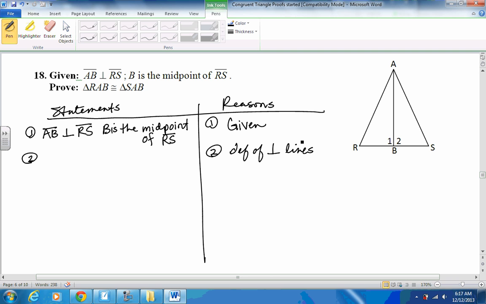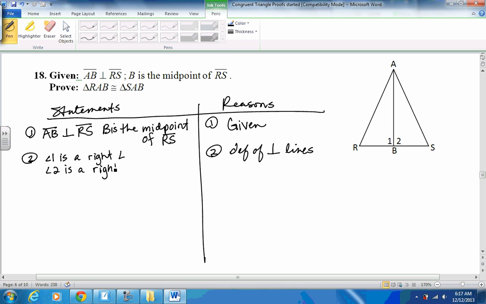So what right angles do we have? Maybe you have an idea where this is going to go and you do something else first, but I like to just take what they give me and see where it leads me, and then worry about how it's all going to fit together secondly. So I have the definition of perpendicular lines. I should be saying a couple angles are right angles, if you saw that on your gold sheet. And the angles we're going to say are 1 and 2. So angle 1 is a right angle. Angle 2 is a right angle.